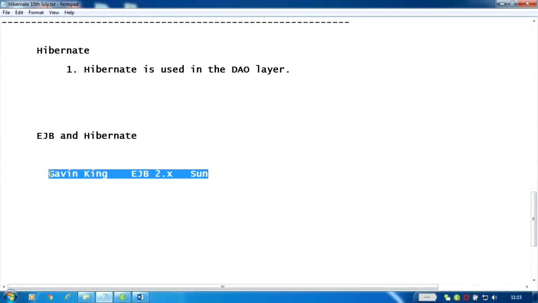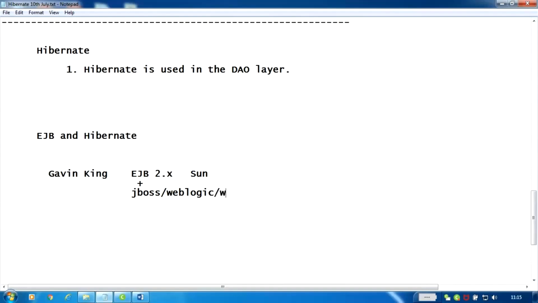Now, what he identified is that when he was working on EJB, if he uses EJB as an application component, then he has to use an application server with EJB, like JBoss or WebLogic. At that time the WebLogic version was, I think, 7.0 or 8.0, or WebSphere, right?